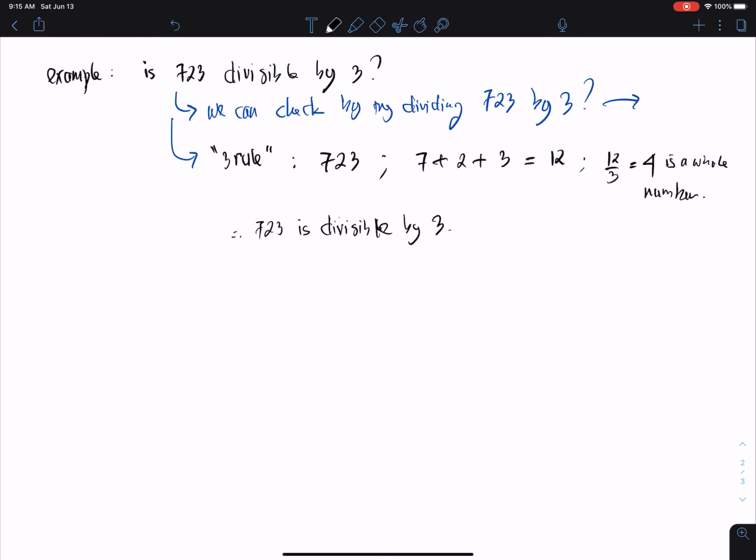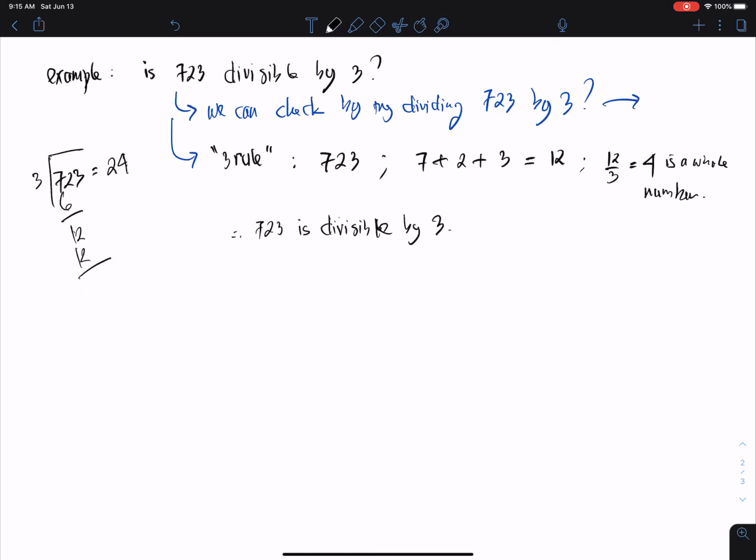Okay, as simple as that. We just need to total the digits and then check whether the total divided by 3 results in a whole number. If yes, then it is divisible by 3. We can check by manual calculation: 723 divided by 3, first we have 2, and then 6, and then 12 we have 4.